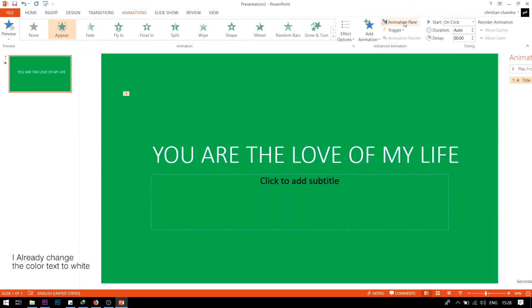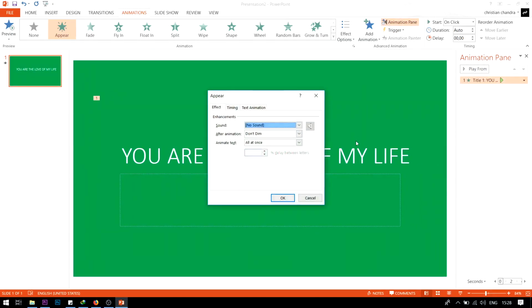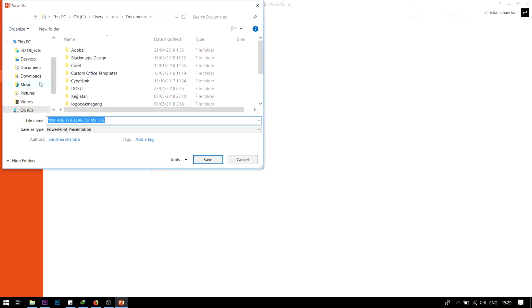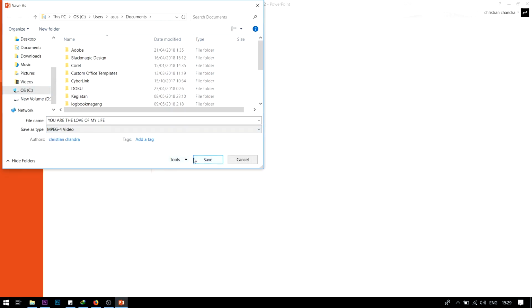Next, go to the animation pan. On the right side, we click this triangle button and we change the animation text from all at once to by letter. And then we change the second delay between letter to 0,1. Okay, next, go to the file, save, choose the place wherever you want. Change the save type to MP4.